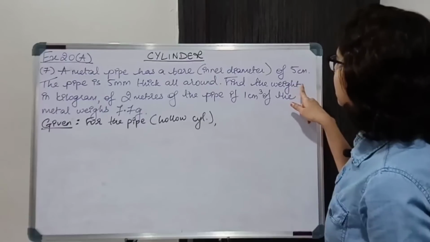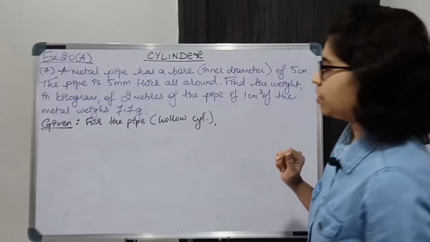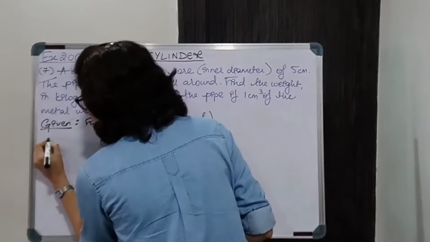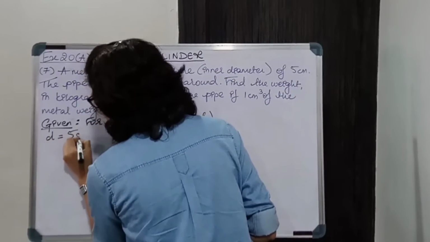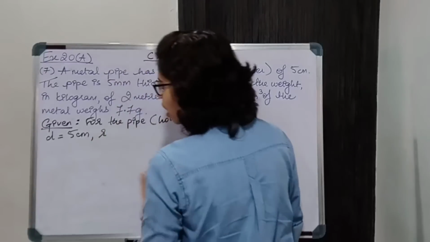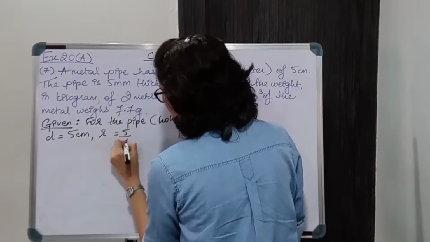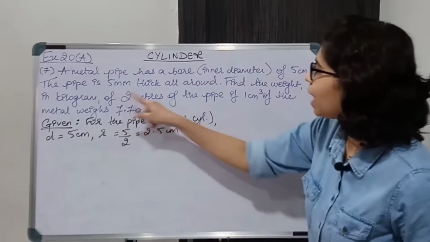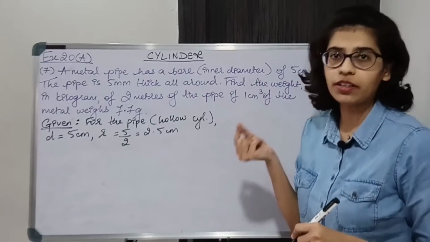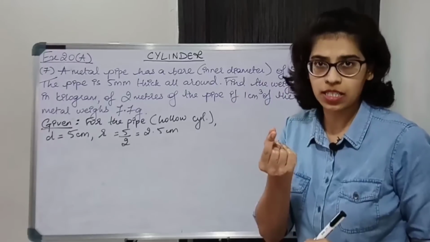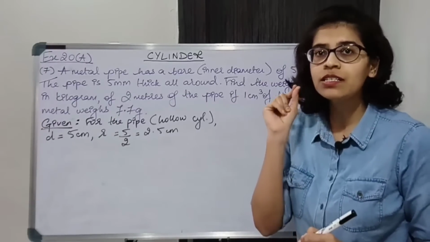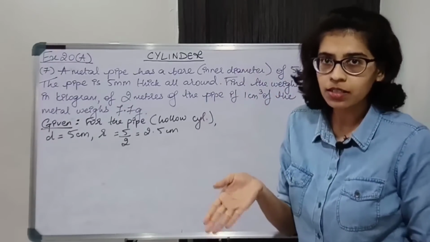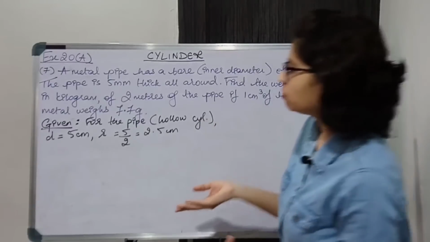It has an inner diameter of 5 centimeter. Inner diameter, that is small d, is 5 centimeter. So small r will be 5 by 2, that is 2.5 centimeter. The pipe is 5 mm thick all around. You are given the thickness. So thickness is nothing but big R minus small r.